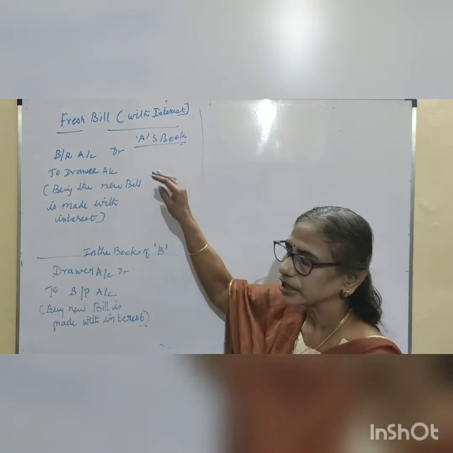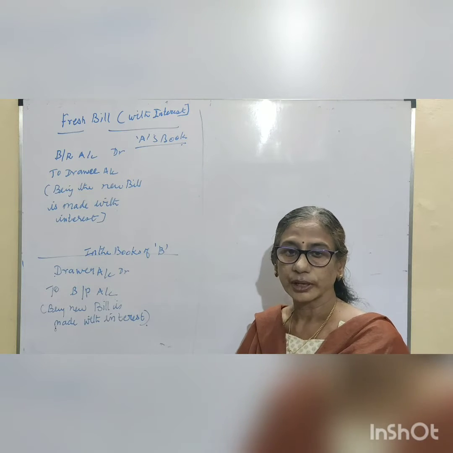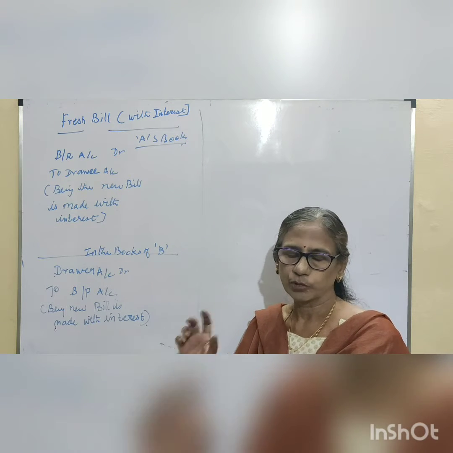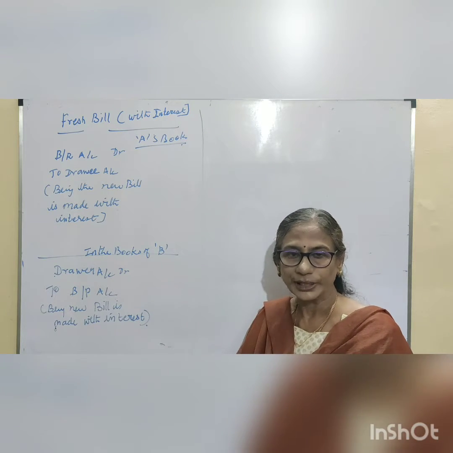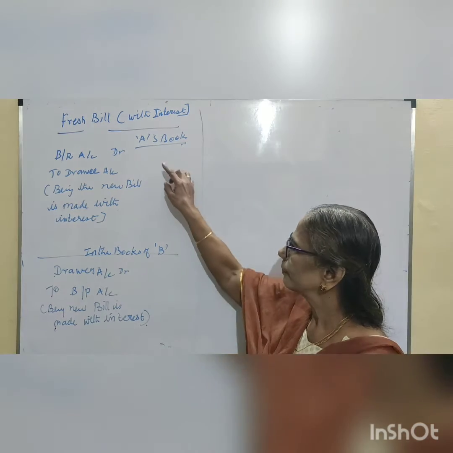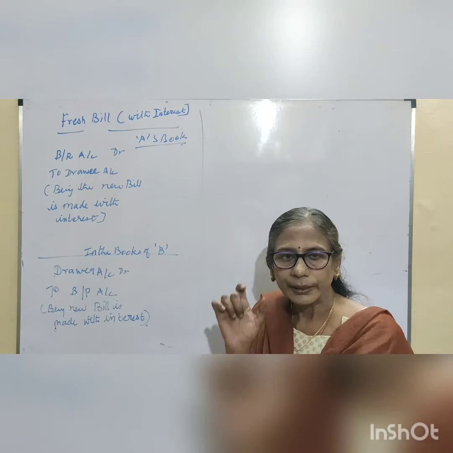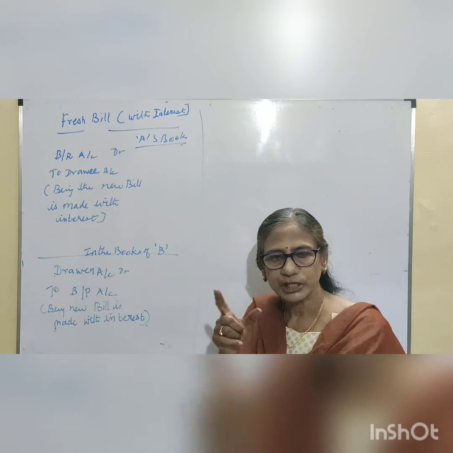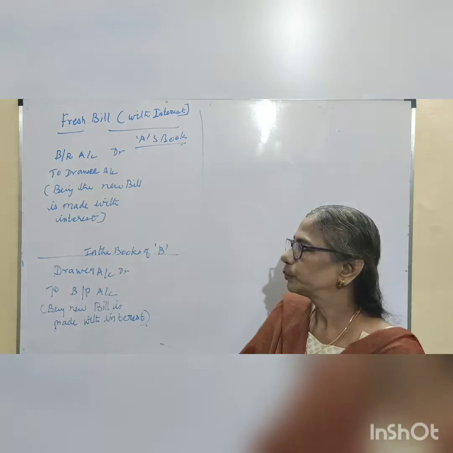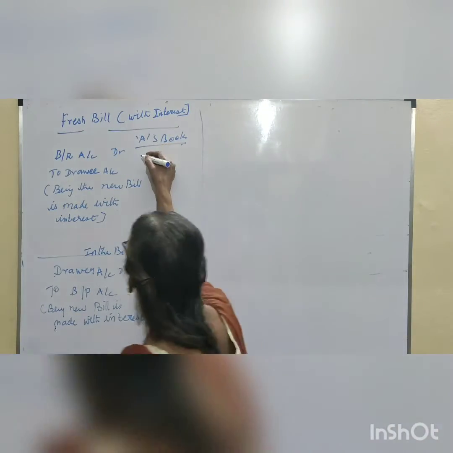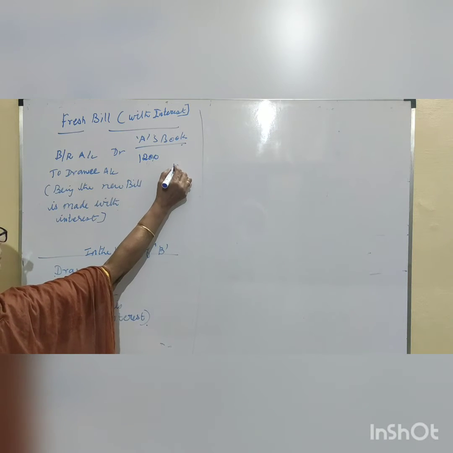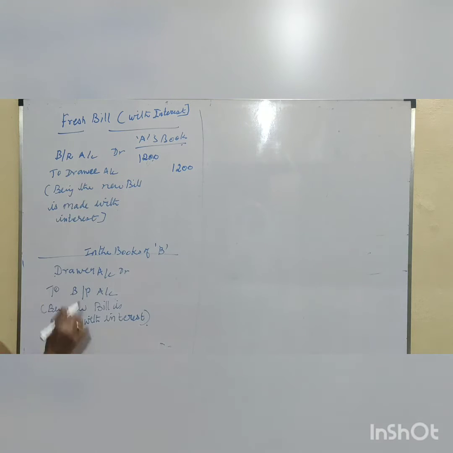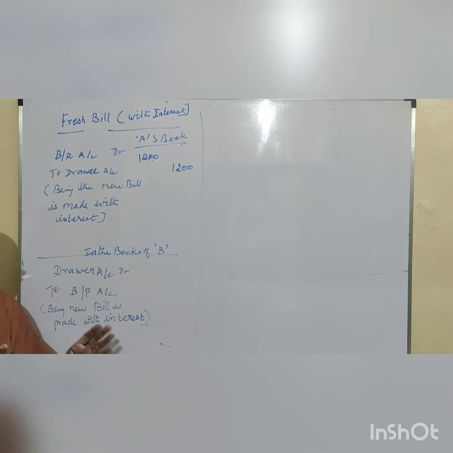Suppose he pays the interest in cash. In such a case, only the bill amount, the 1,000 rupees, will be taken. If he has not paid the interest amount in cash, then the bills receivable account will be 1,000 plus the interest, which may be 200 for example, so 1,200. The bills receivable account will be 1,200 and B's account, that is the drawee account, is 1,200. 1,000 is the bill amount and 200 is interest.